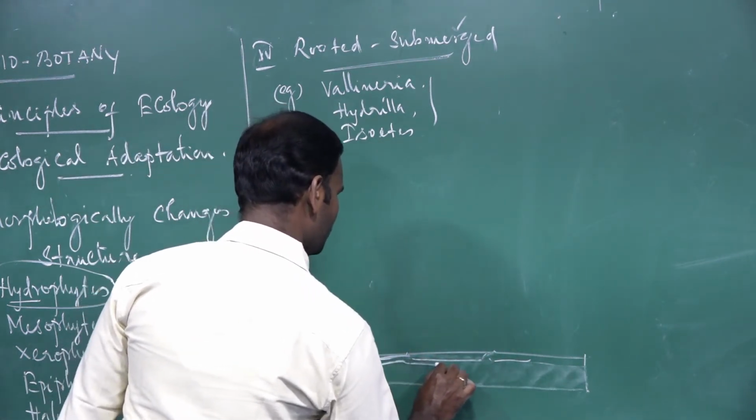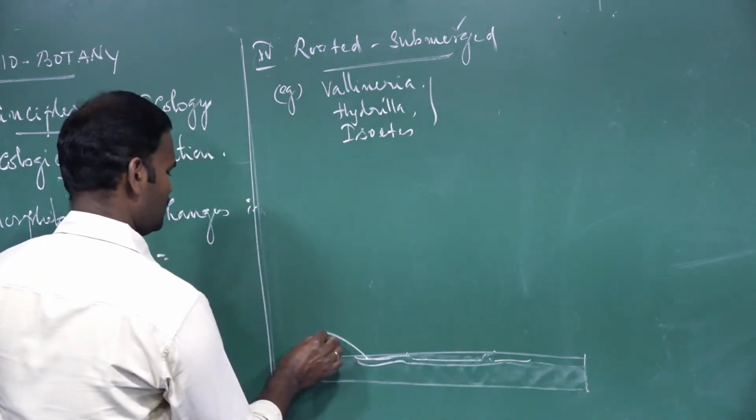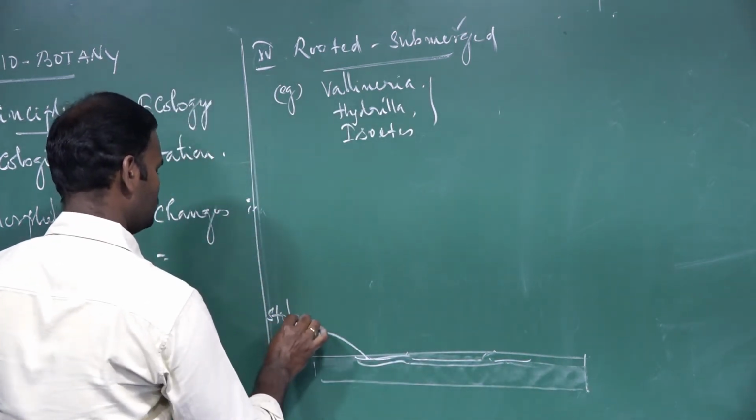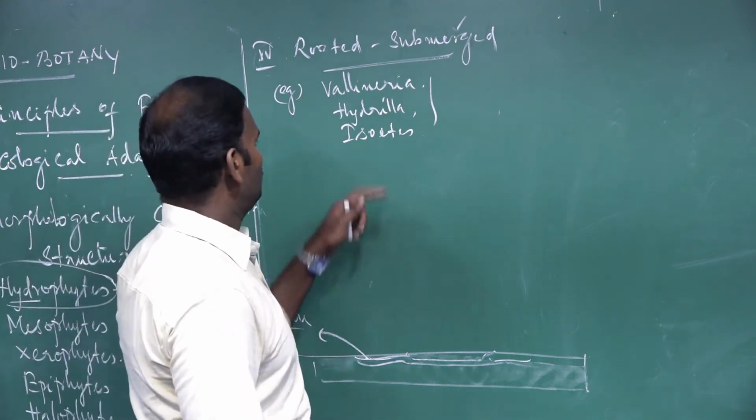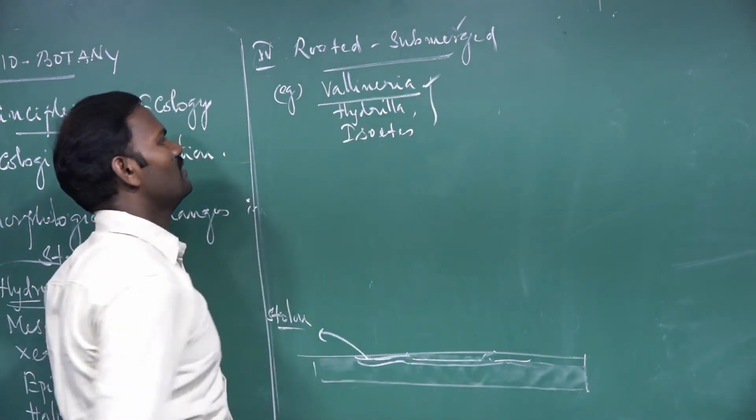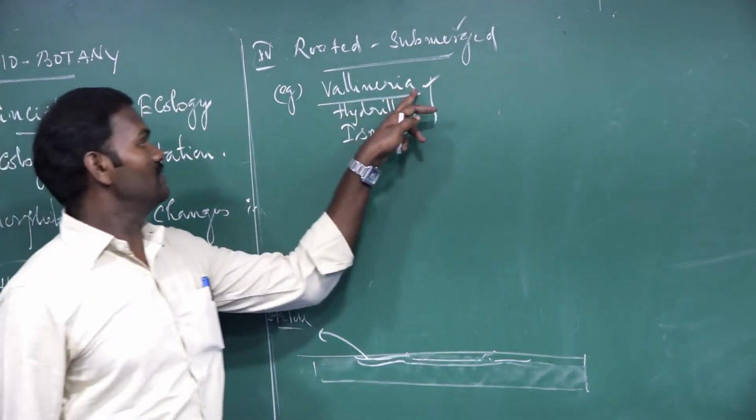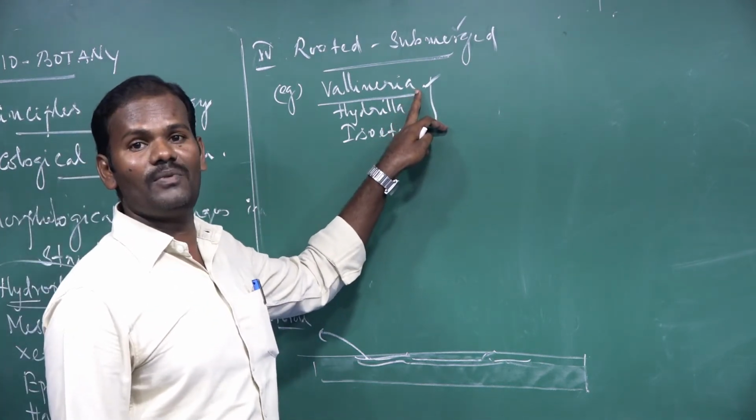In Vallisneria, the stem is called a stolon. There are two types of plants in Vallisneria. I mean, both male and female plants are separate.